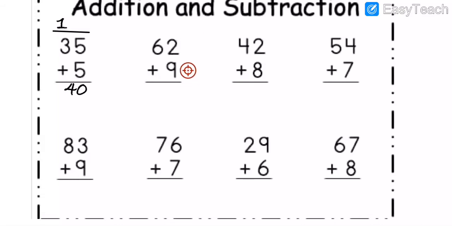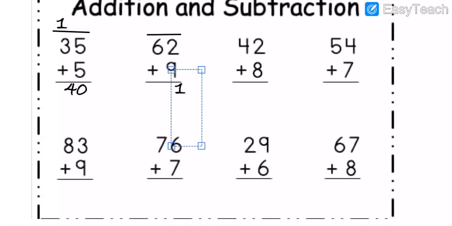Like that, we have to do it. Here is 2 plus 9. How many, my dear students? 9 plus 2 is equal to how many? 10 or 11? 11. Of 11, the one goes downside and 1 goes upside.